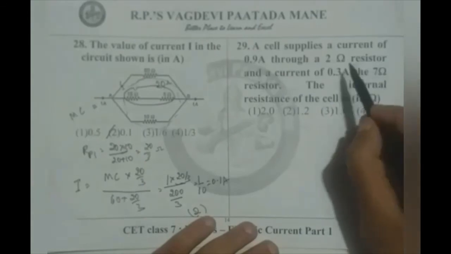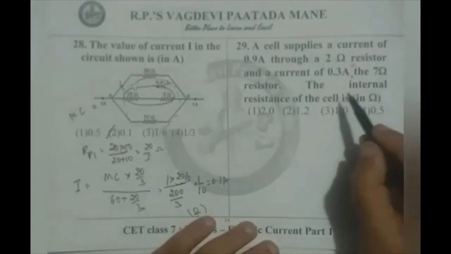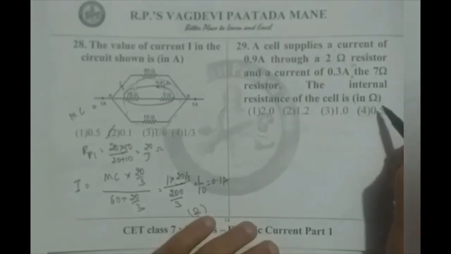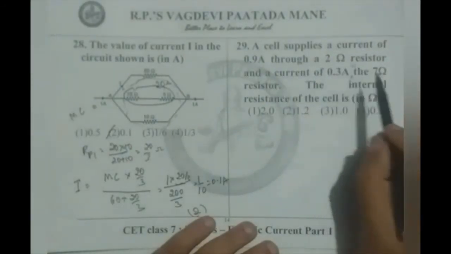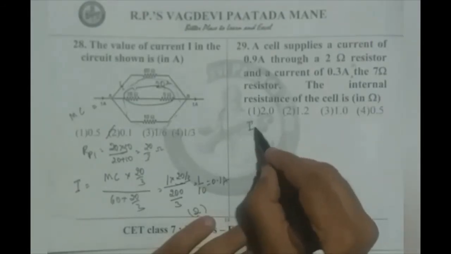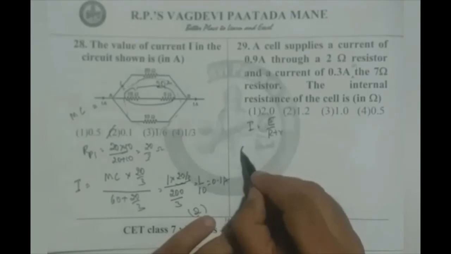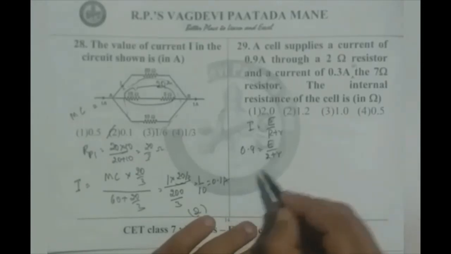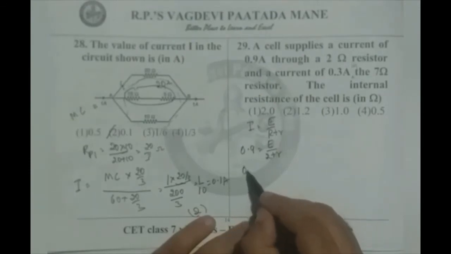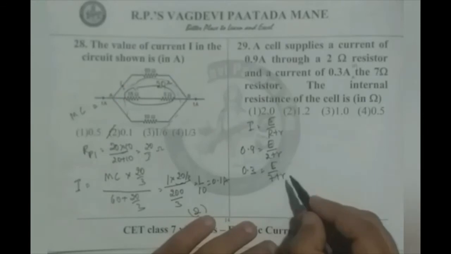Now going for the 29th question, we read, a cell supplies a current of 0.9 ampere through a 2 ohm resistor and a current of 0.3 ampere in the 7 ohm resistor. The internal resistance of the cell is, say it gives current in 2 ohms. So I use the simple formula E by R plus r. So 0.9 is equal to E by 2 plus r. 0.3 equals E by 7 plus r.